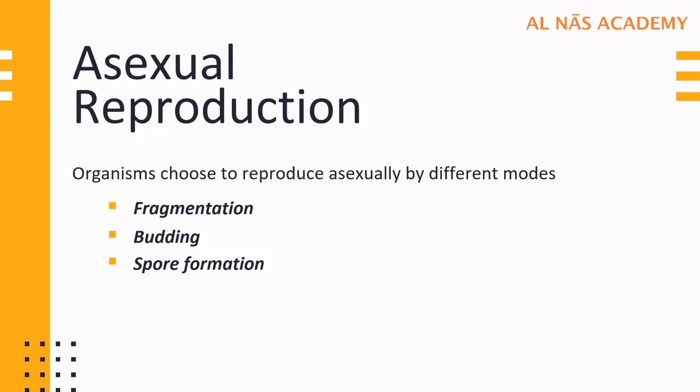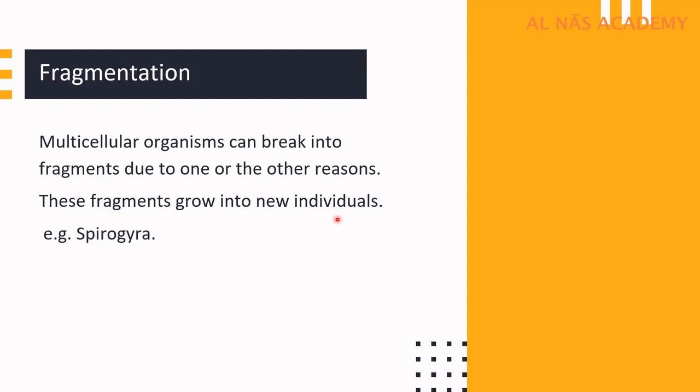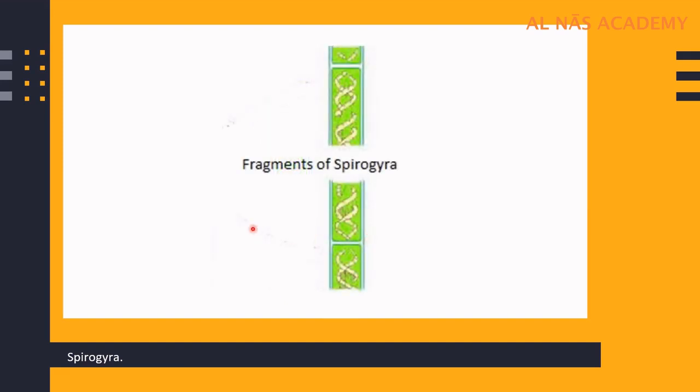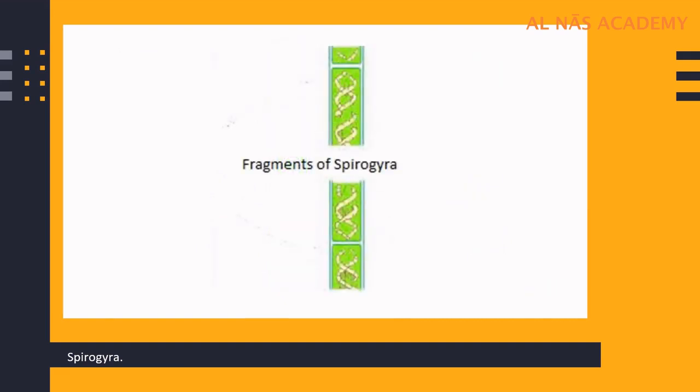Now, these are not the exclusive methods. There are many more methods which we are going to learn during the course of this video. Fragmentation takes place in multicellular organisms, which break into fragments, and there could be many reasons for this. These fragments later on grow into new individuals. An example is Spirogyra, and fragmentation also occurs in Hydra. Here you can see the fragments of Spirogyra later developing into daughter Spirogyra.